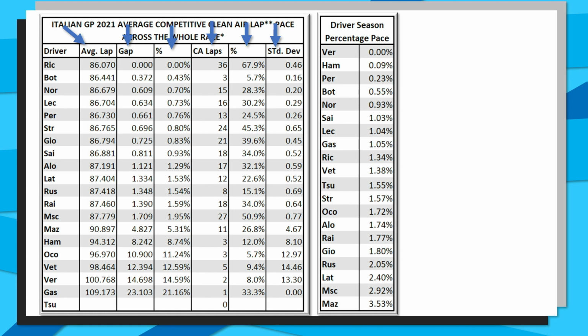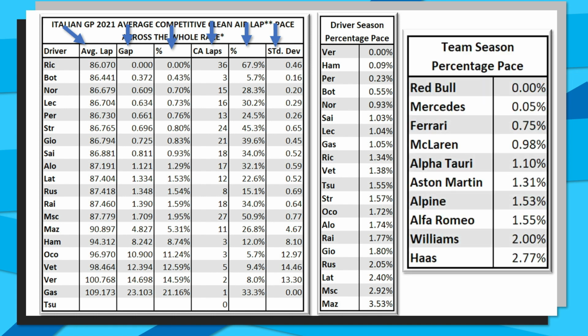So Max Verstappen is still the fastest driver across this season so far, with Lewis Hamilton still 0.09% behind, exactly the same as it was last round. And then doing exactly the same for the team overall, we end up with this order here.